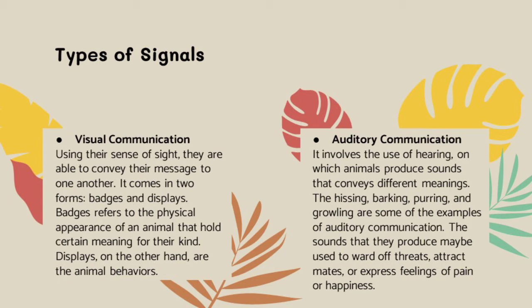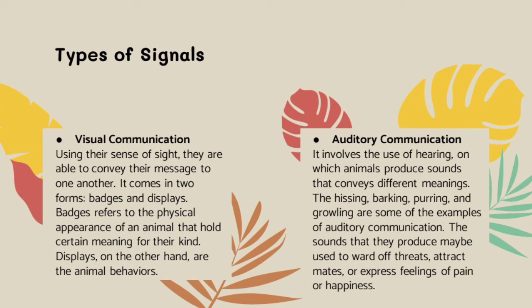It comes in two forms, badges and displays. Badges refers to the physical appearance of an animal that holds certain meaning for their kind. Displays, on the other hand, are the animal behaviors. Example for badge: the bright color of an animal tells a prospective mate that the male is a suitable choice. And for displays, a dog wags his tail to let you know he's happy.